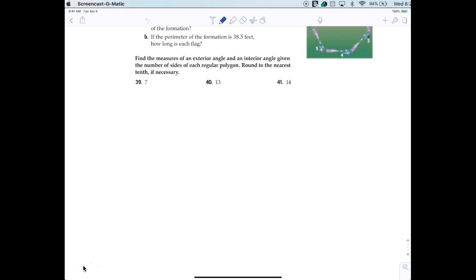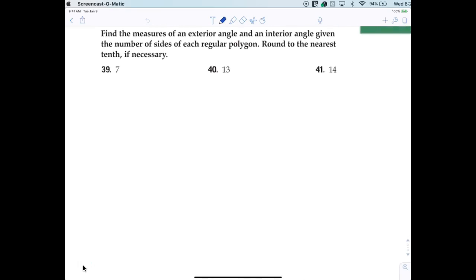All right. Again, find the measure of the exterior angle and the interior angle given the number of sides. Now, I tried to go through something yesterday to show you the easiest way to get to the interior angle is not using that formula, but by using the exterior angle. 360 degrees is always the total.